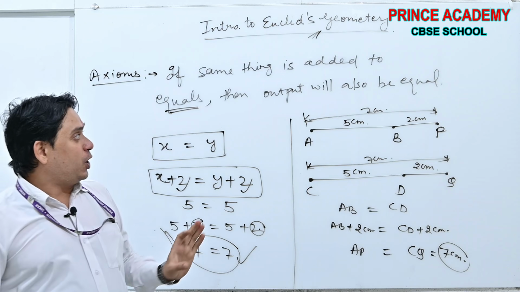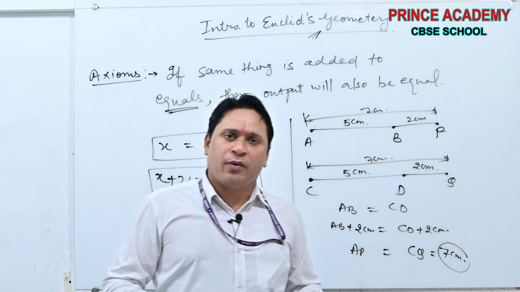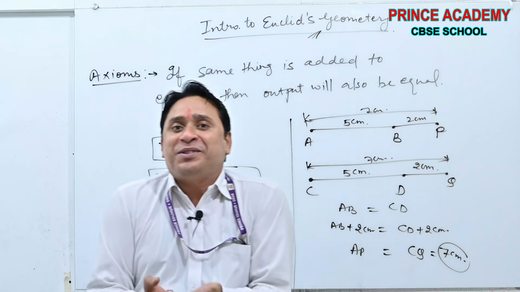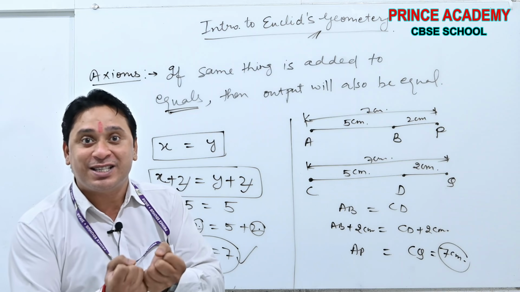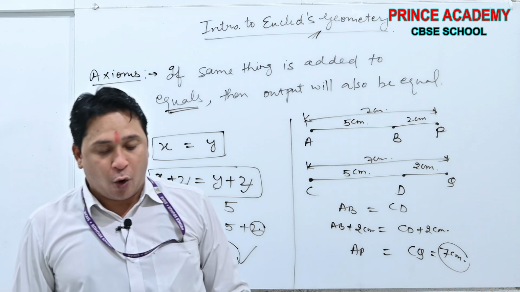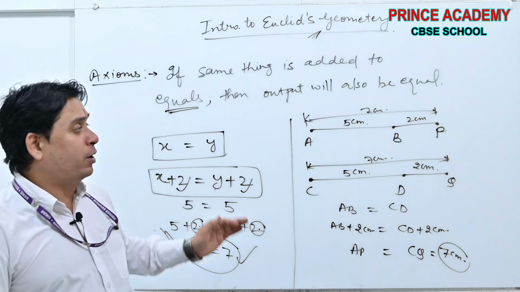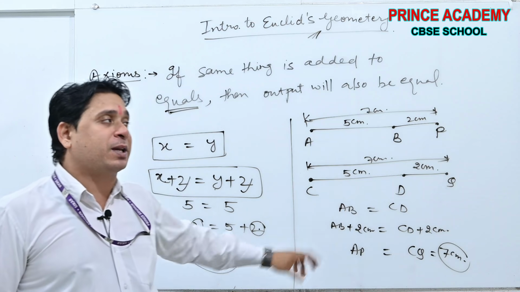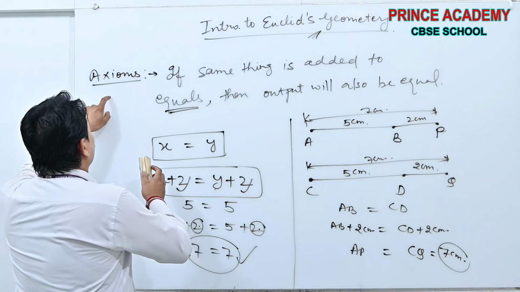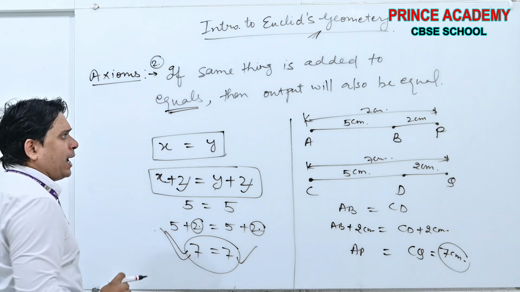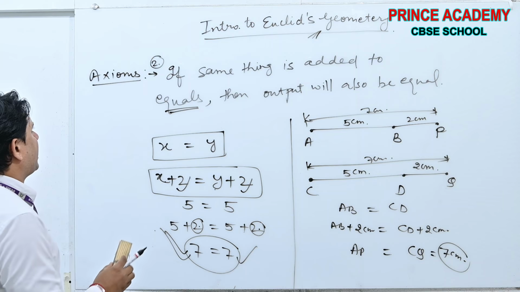See, initially you will think, sir, these things we already know. But how did you get this knowledge? You got this knowledge because of Mr. Euclid's axioms. It was his observation, and later on these became the facts. This was the second axiom, beta. You want to take the screenshot? You can take it. This is the second axiom.